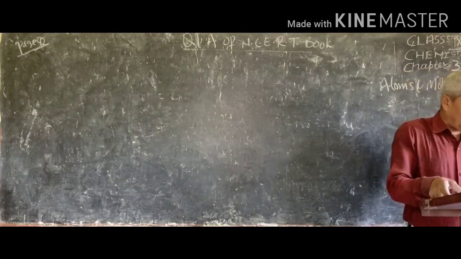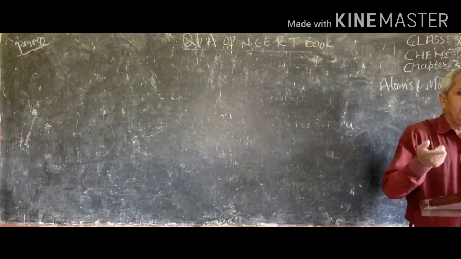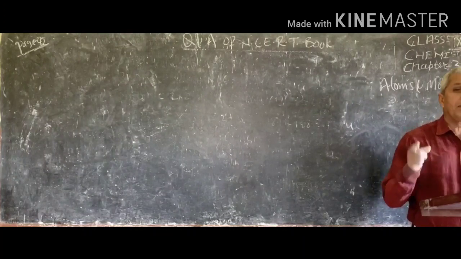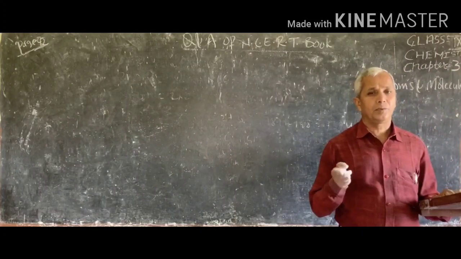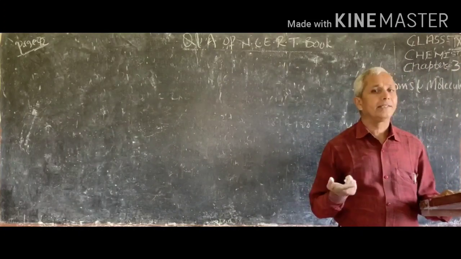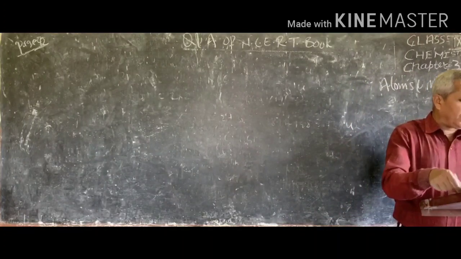So 1 mole of carbon atoms weighs 12 grams. 1 mole is how much? 6.022 into 10 power 23 atoms. So what is the mass of 1 atom of carbon?